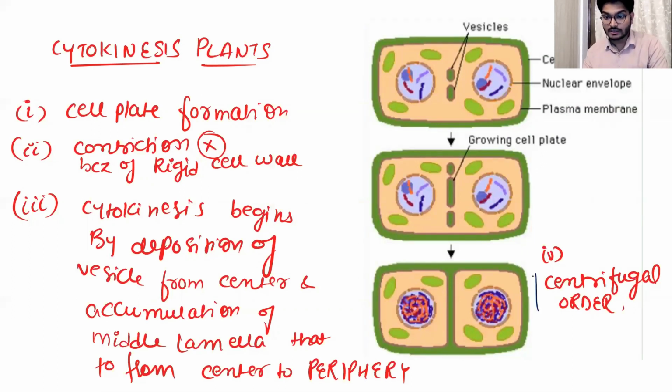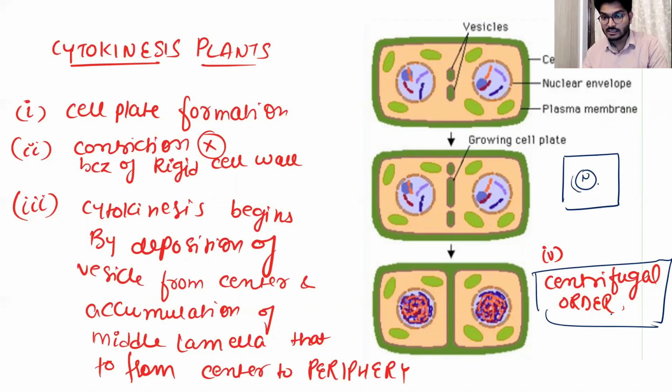The cytokinesis in the plant is known as centrifugal order. What happens is, if this is our nucleus, and as this is the double membrane, we have the ER, and then we have the Golgi bodies. What Golgi bodies do is they release vesicles.